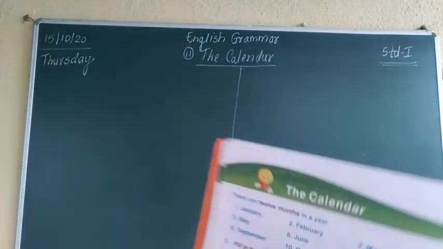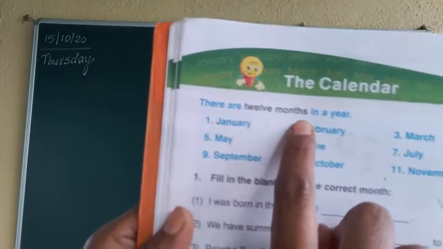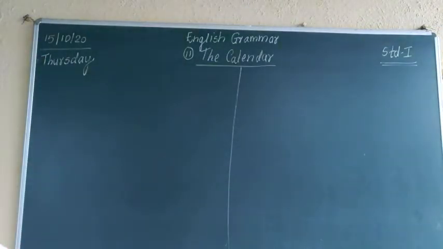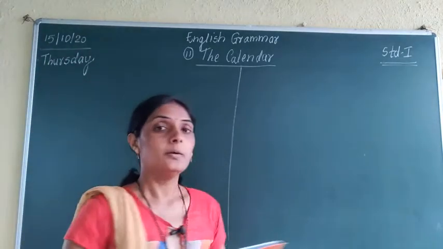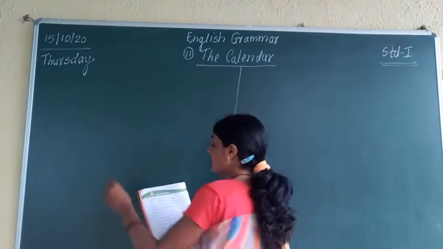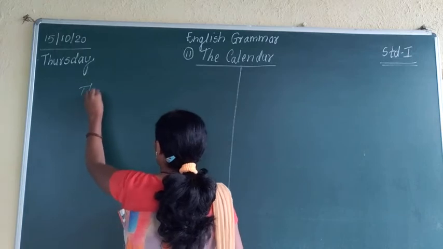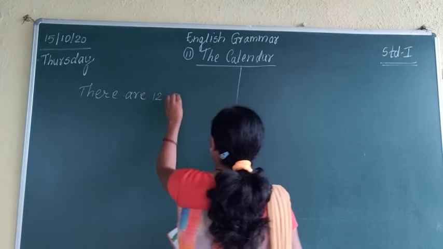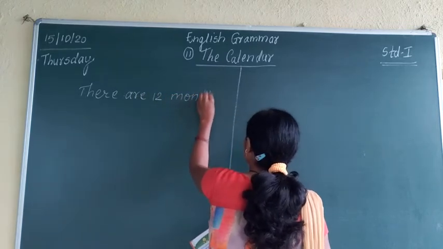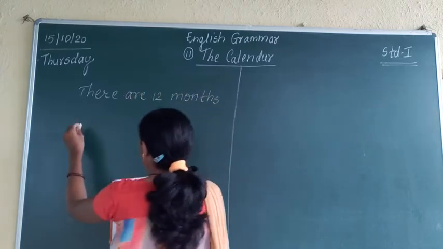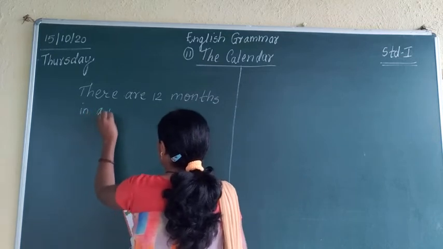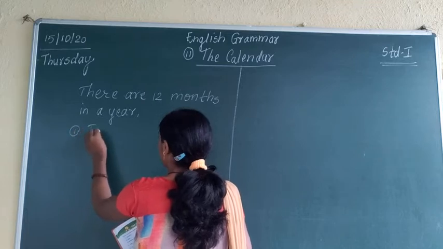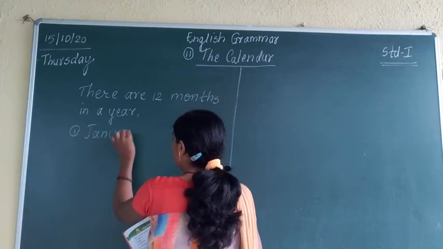Now here a sentence is given that there are 12 months in a year. How many months are there in a year? There are 12 months. Now which are those 12 months? The 12 months which are there in the year are, there are 12 months in a year. Which are those? First one, January,